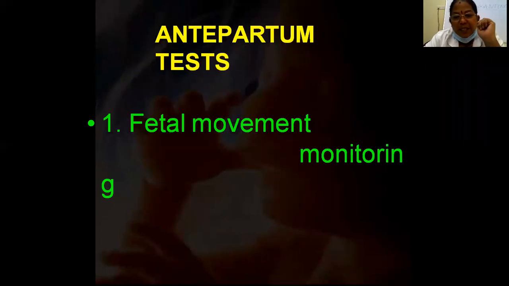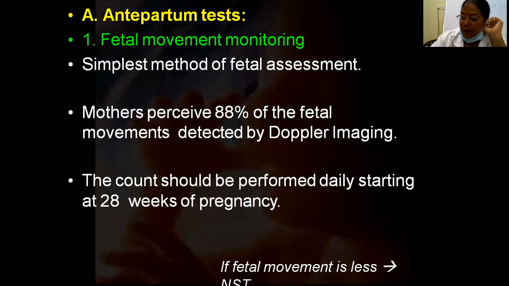So the first thing in this is fetal movement monitoring. In fetal antepartum surveillance, the first thing is this. So why is this important? Usually the loss of fetal movement is important, and this is a very easy test. If we explain to the mother how she should do it, this is the simplest method of fetal assessment, with no need for any gadgets.